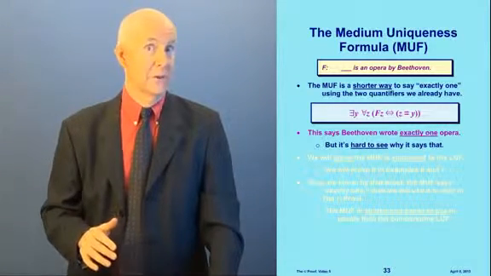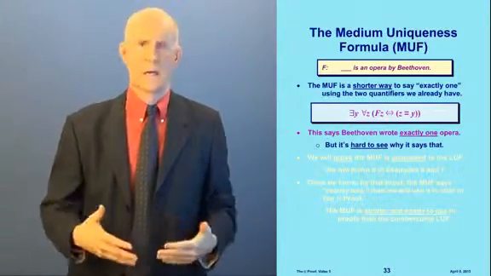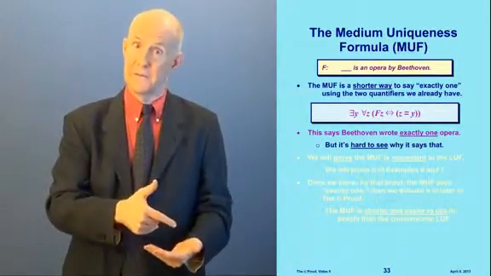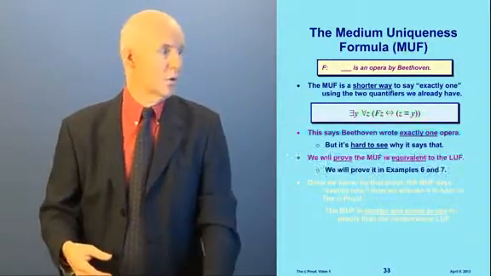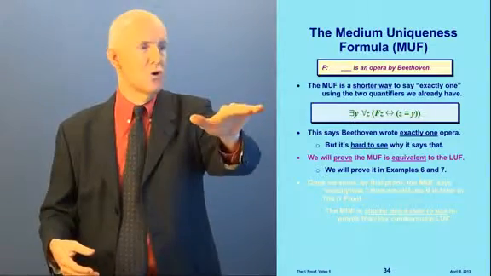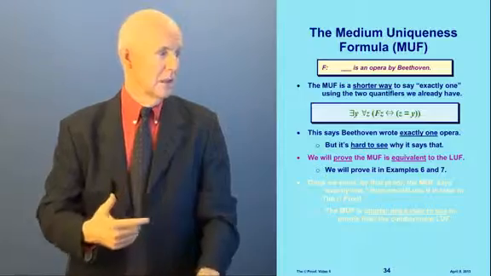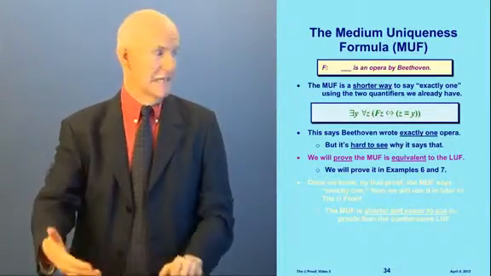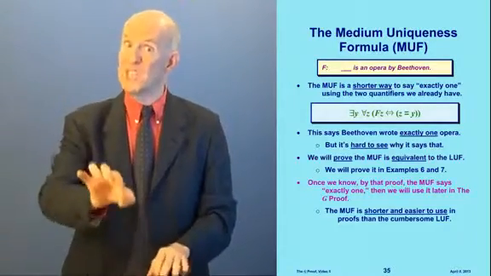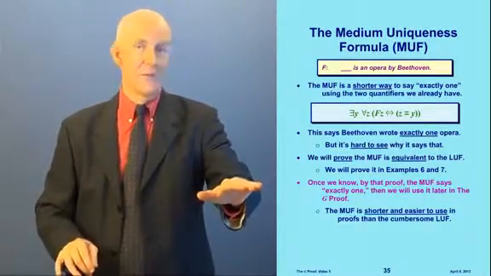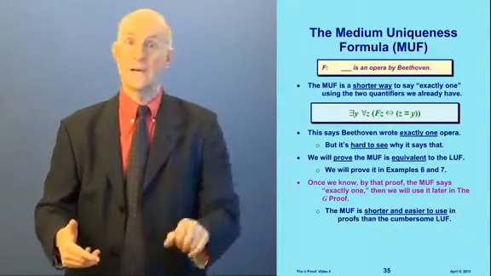Now, I don't expect you to believe me. I don't expect you to believe that I just said that means exactly one. Well, the long formula, I expect you to be able to see it because you can see the pieces, how it fits together. This one isn't obvious. And so what we're going to do is prove that this one is equivalent to the other one, and we're going to do that in examples 6 and 7. Then once we know, by the proof we're going to do in this video, that the medium formula says exactly one, we're going to use it later in the G proof.